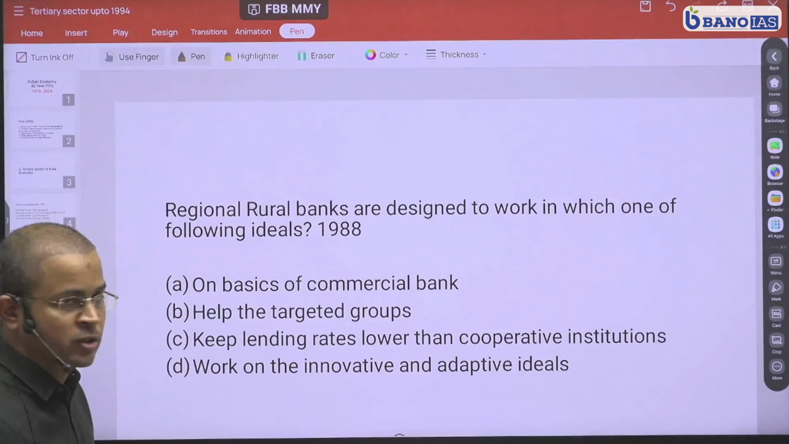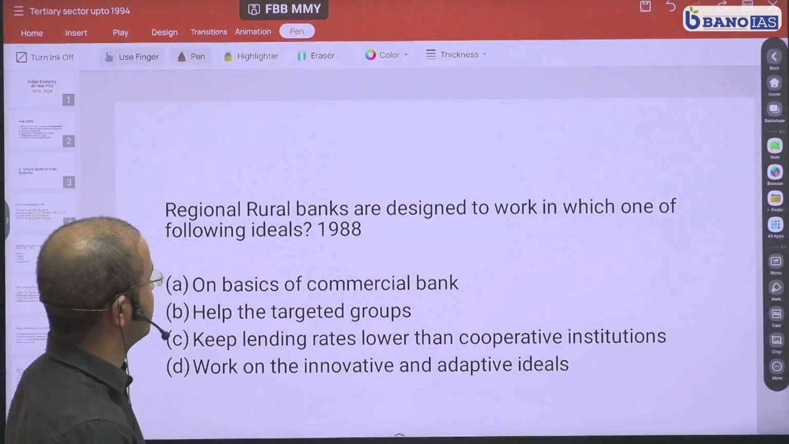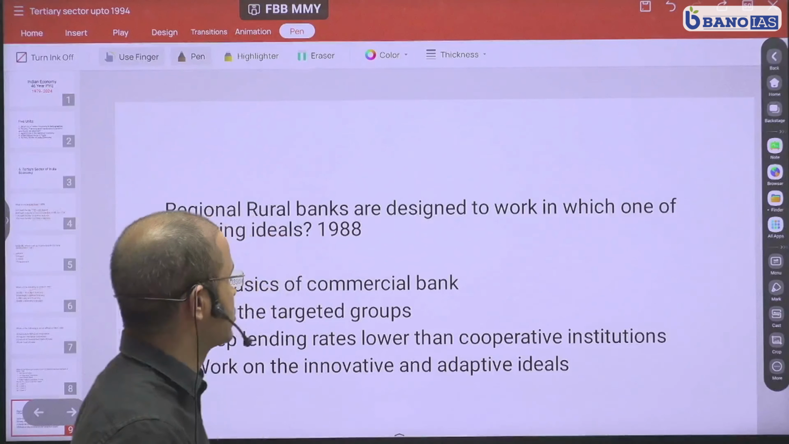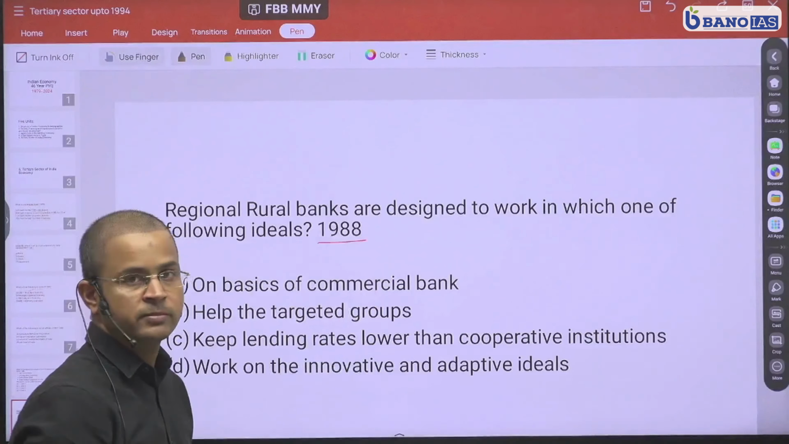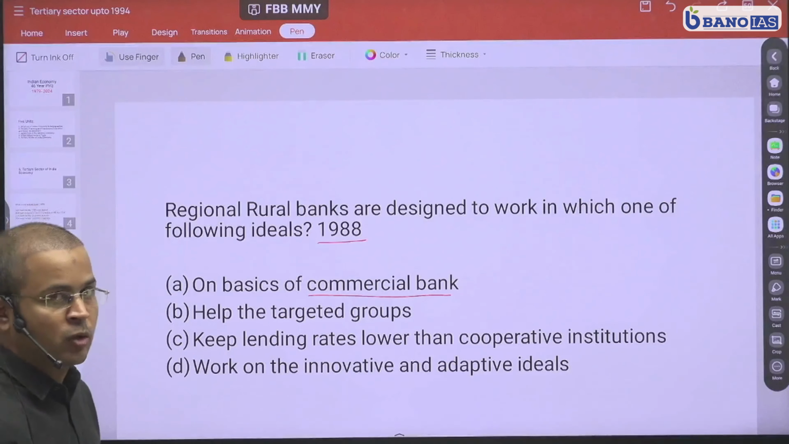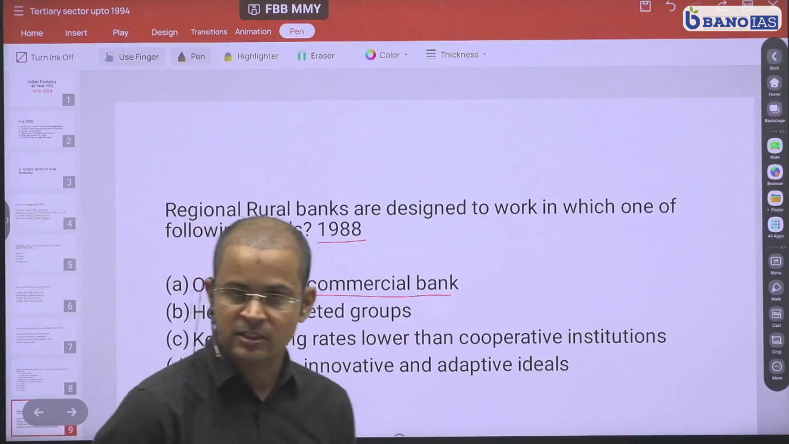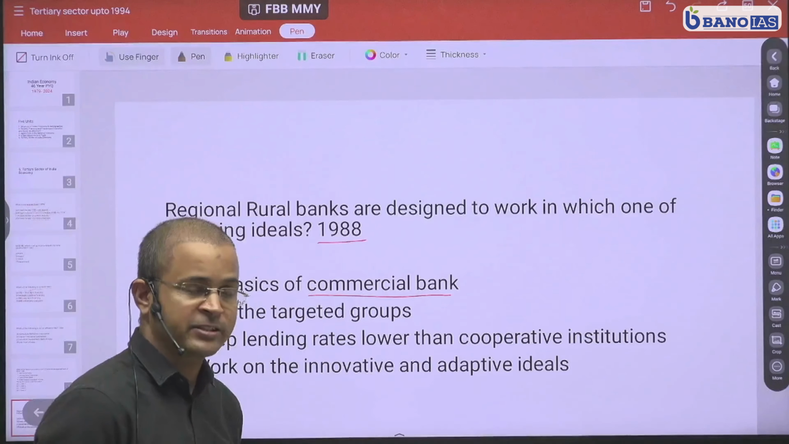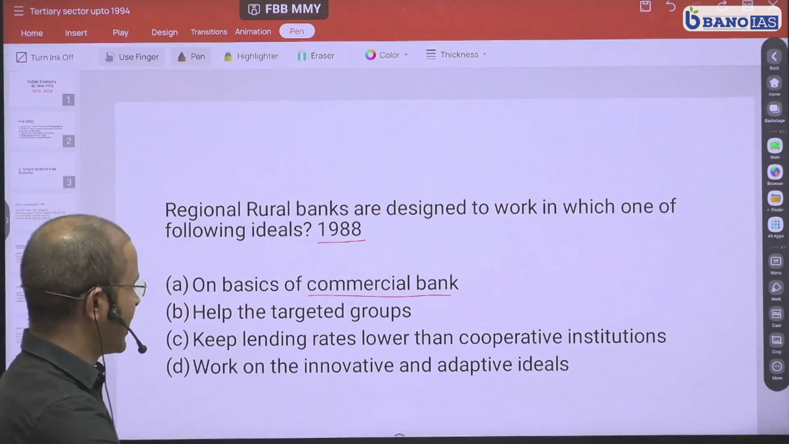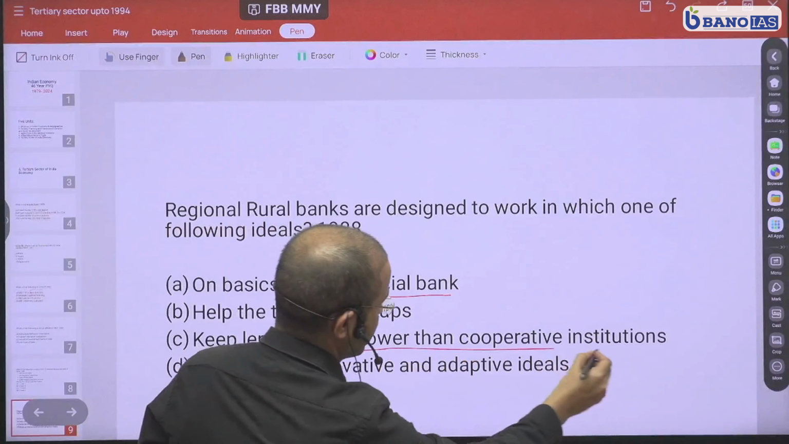Now let's look at this question: regional rural banks are designed to work on which one of the following ideals? What is the idea on which regional rural banks work? 1988 is the year. Option A, on the basis of commercial banks. Now, commercial banks work to provide financing, however, they also provide financing to almost all the sectors. So that's not the principle on which regional rural banks work. Let's read option C first. Keep lending rates lower than cooperative institutions.